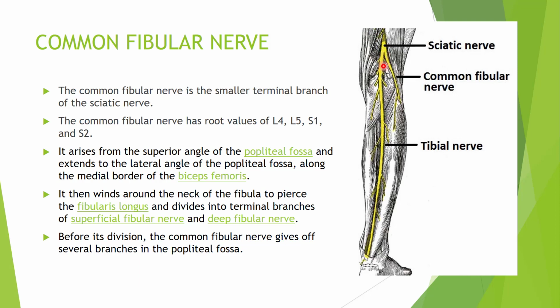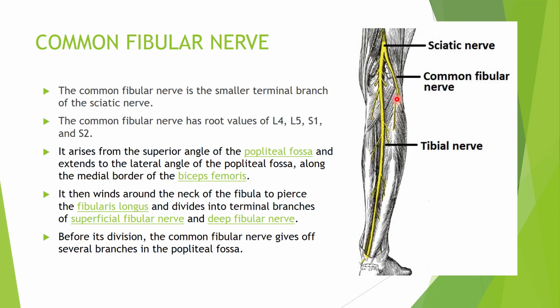Common peroneal nerve is originating from this point and it extends to the lateral angle of the popliteal fossa along the medial border of the biceps femoris muscle. This is biceps femoris muscle. Okay, it then winds around the neck of the fibula to pierce the fibularis longus muscle, which is also called the peroneus longus muscle, and it divides into terminal branches which are deep peroneal nerve and the superficial peroneal nerve.